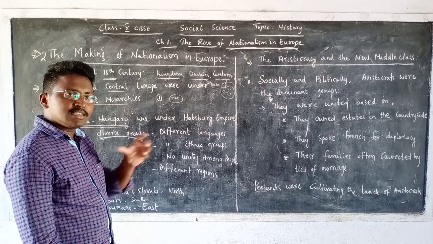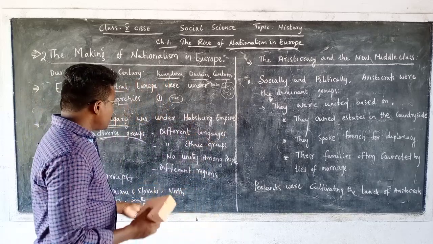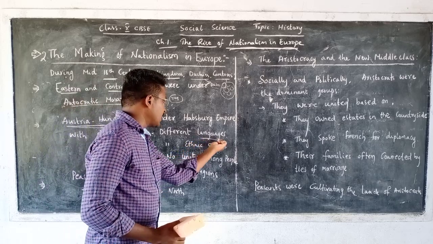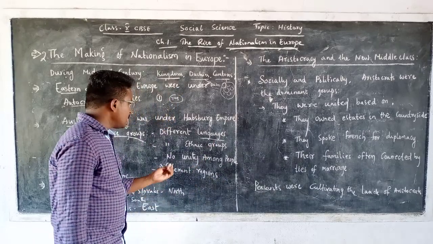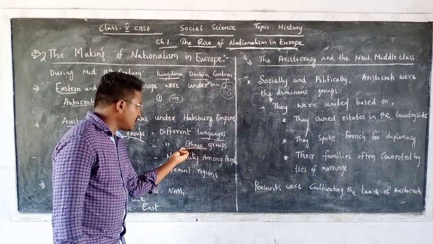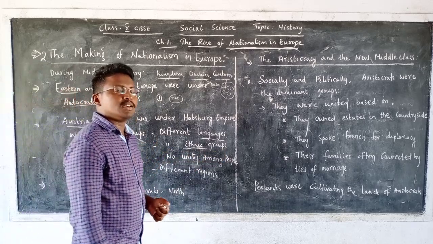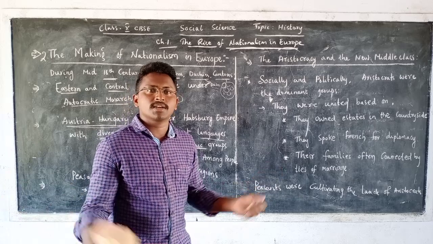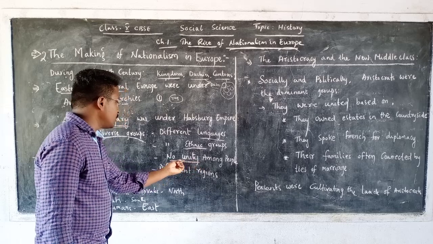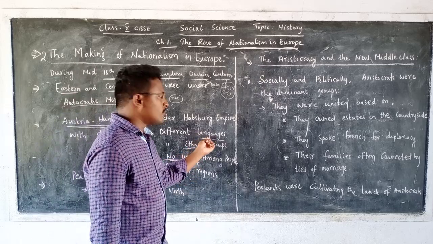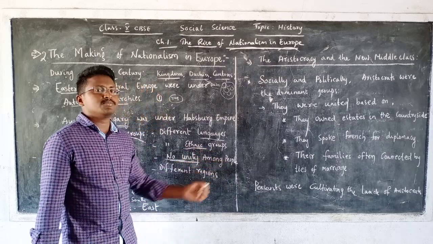In what ways were these people divided? People were speaking different languages. There was no common language for all these Europeans. At the same time, there were different ethnic groups, in the sense of people following their different cultures. There was no common culture in Europe. At the same time, there was no unity among these people.